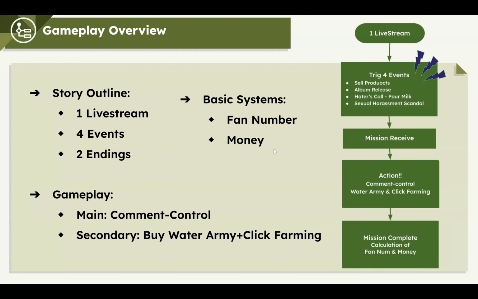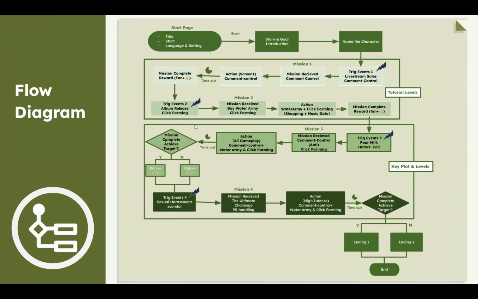We have divided the main story of the game into four levels. The player will mainly use comment control and other gameplays to increase the number of fans and finally reach different endings.